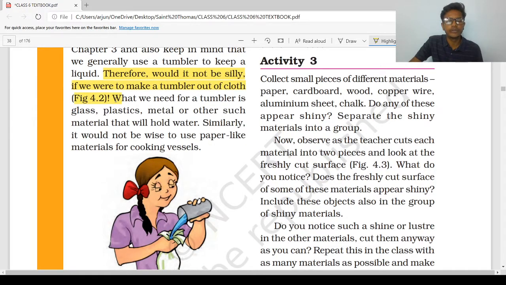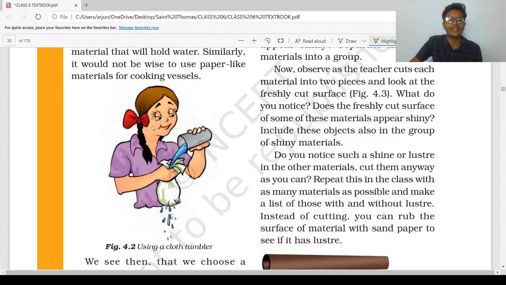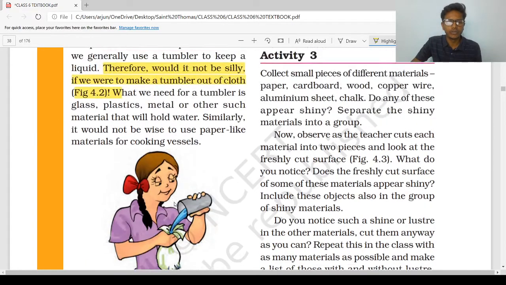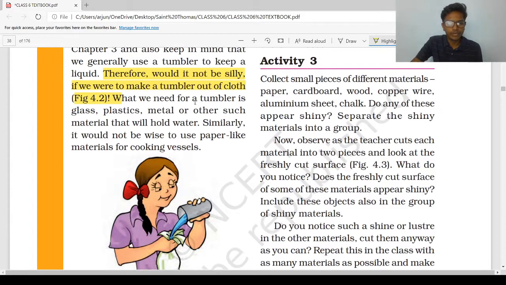Figure 4.2. See what will happen if you will store water in the cloth. The water will drain out easily. This is one general common sense. If you will collect water in this cloth, it will drain out due to the small pores in the cloth. What we need for a tumbler is glass, plastic, metal, or other such materials that will hold water.